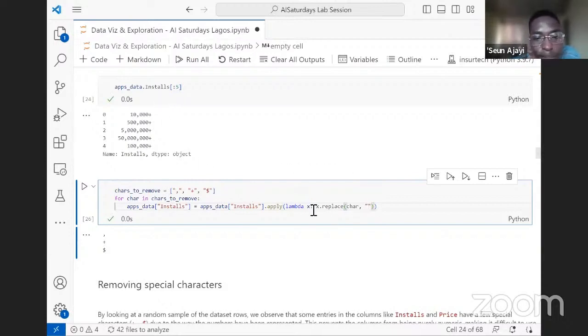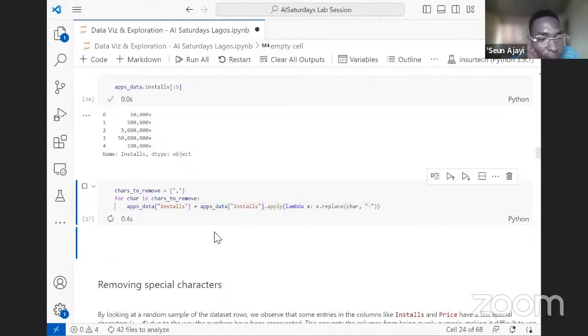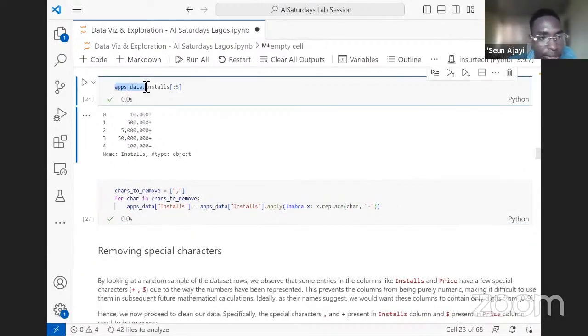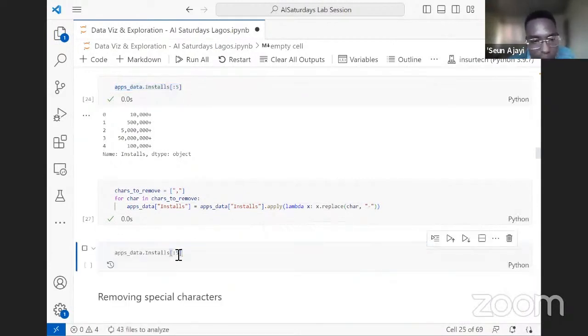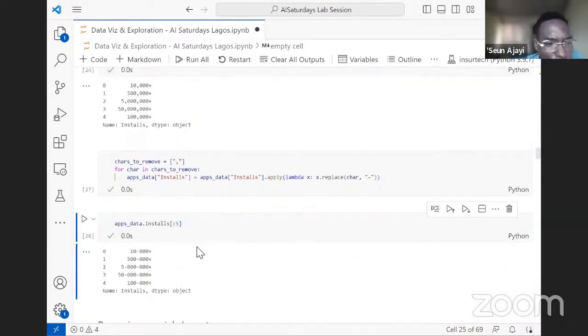So let's say for every character in the installs column, or for every comma, let's start by just commas. What we are trying to do is, for every comma here, let's try replacing it with maybe a dash, or is this a hyphen? Let's replace it with a hyphen. Now we'll get to understand what's happening here. So now let's recheck. What we can see is wherever we had a comma, instead of the commas we now have this hyphen that we passed in here.